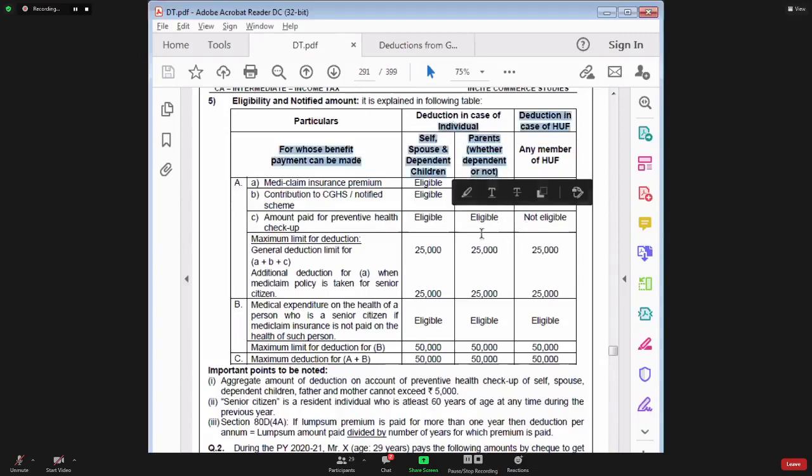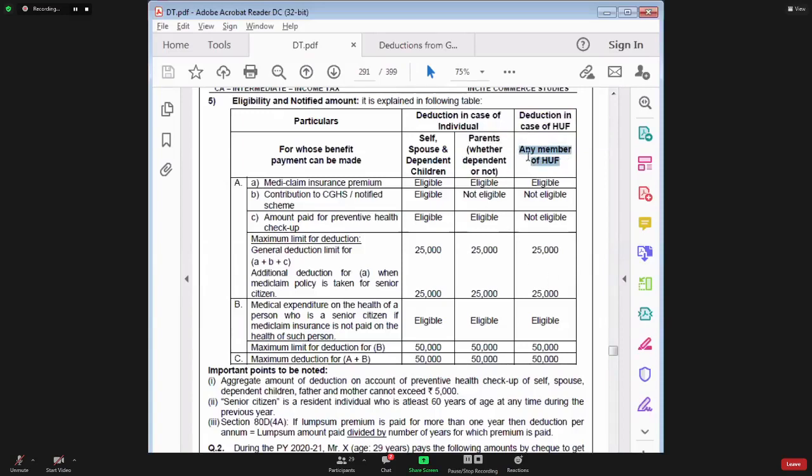So individual can claim deduction for group 1, group 2. Group 1 includes self, spouse and dependent children. Group 2 includes parents, whether they are dependent or not. HUF can claim deduction in respect of expenditure incurred or contribution made for any member of family.